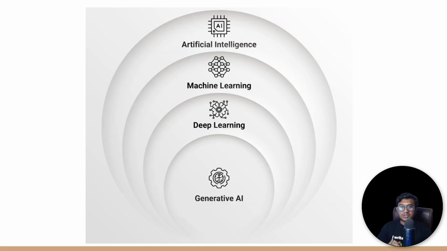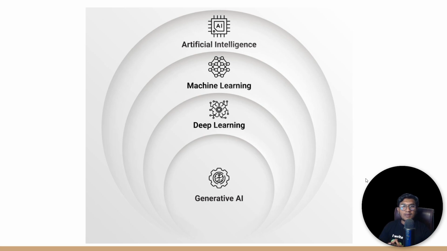Before jumping into generative AI, first of all, I would like to clear some doubt, because usually people have these kinds of question, like whether artificial intelligence is different from machine learning, or machine learning is different from deep learning, or generative AI is different from deep learning or not. It's not like that actually. Machine learning is a subfield of artificial intelligence. Deep learning is a subfield of machine learning. And generative AI is a subfield of deep learning.